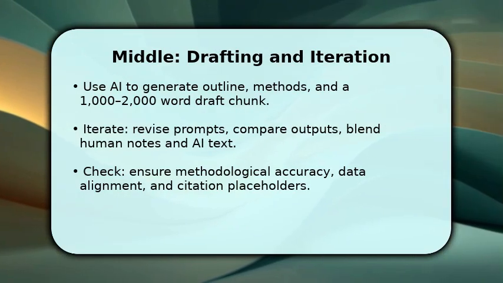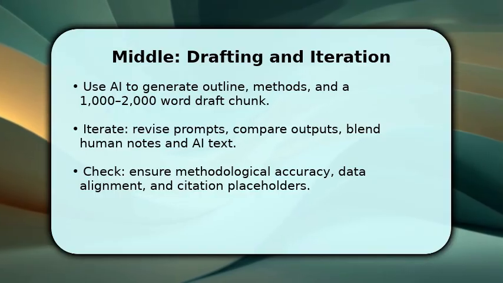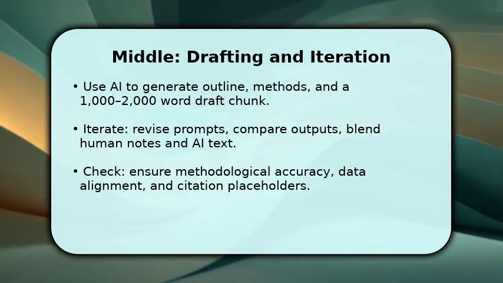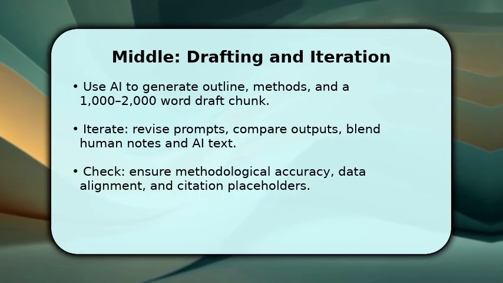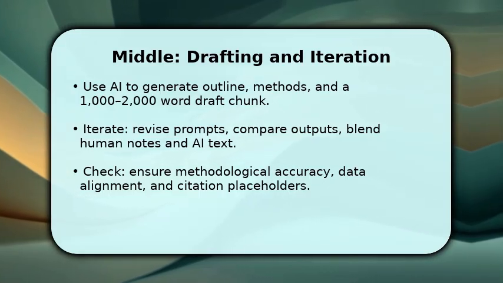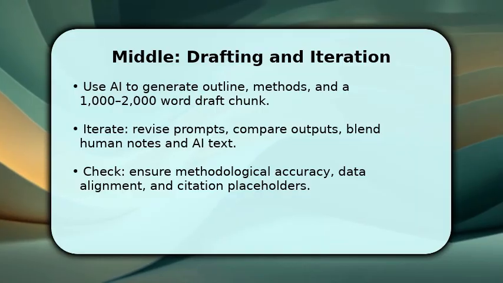Next, have the AI produce a detailed outline and a methods section. Then ask for a 1,000 to 2,000 word draft chunk. This jumpstarts writing instead of blank page paralysis.